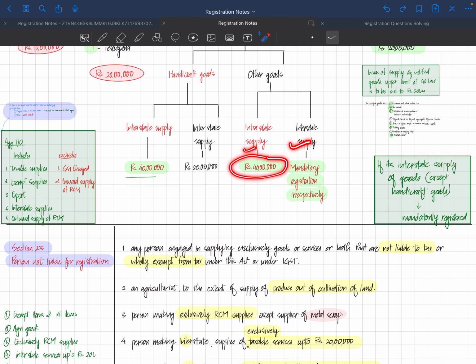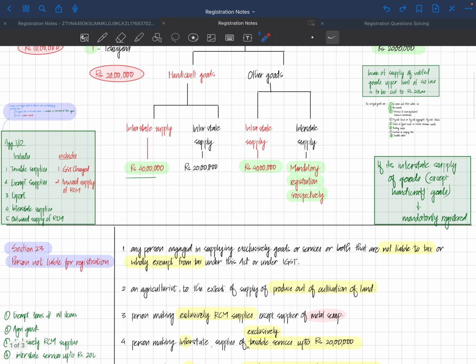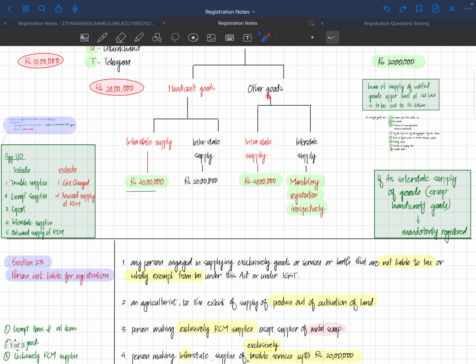For intrastate supply, similar to handicraft goods, it is 40 lakhs. Interstate supply is a very important part: if you are supplying other goods interstate, you need to be mandatorily registered irrespective of your aggregate turnover.